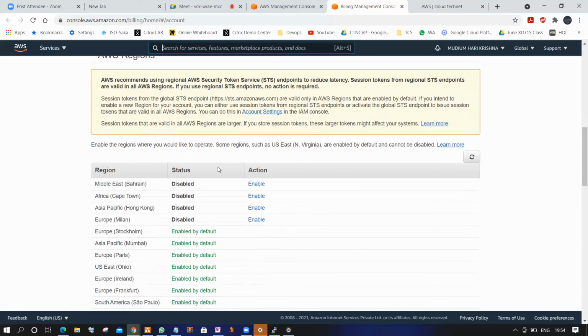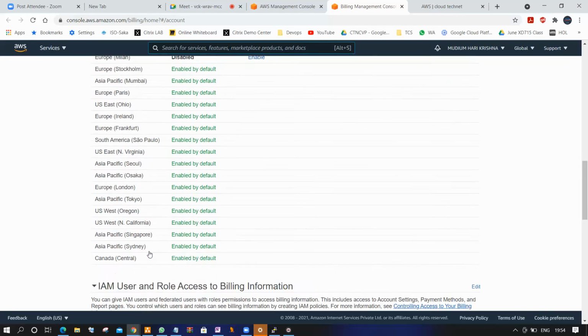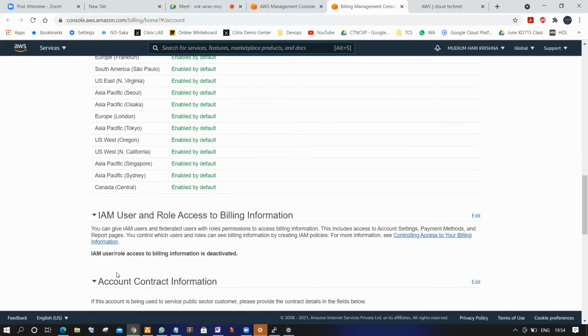Now come down to AWS regions. As I told you in the last class, AWS data centers are established across the world. We have regions like Asia Pacific, Europe, Middle East, Africa, US East, US West, like that. These are the total regions available.